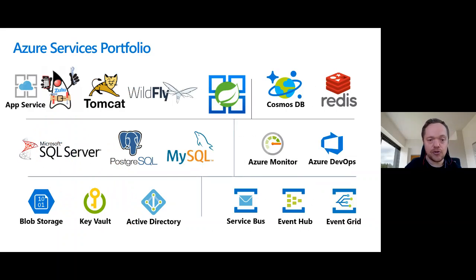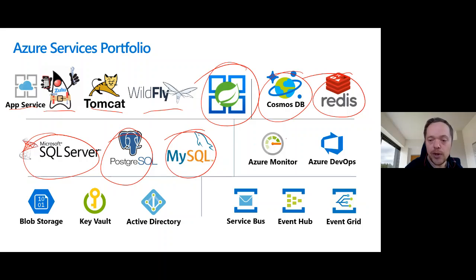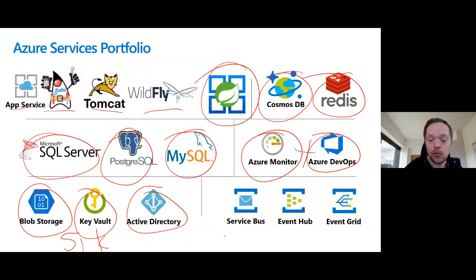And we also use in the Azure services portfolio a lot of different tech tools and technologies that allow you to actually use Java. So we have App Services, Zulu JDK, Tomcat, Wildfly, Spring, CosmosDB, Redis. We also have SQL Server that interacts with Java, Postgres, MySQL, and then we have Azure Monitor and Azure DevOps that have Java capabilities. And we allow you to also use the SDK to look at blob storage, use Key Vault, Active Directory, and then we have integration with Service Bus, Event Hub, and Event Grid.